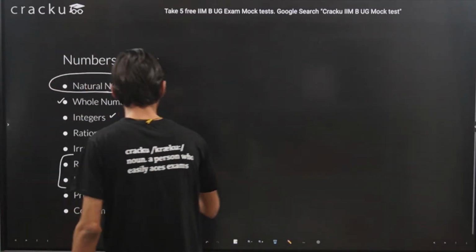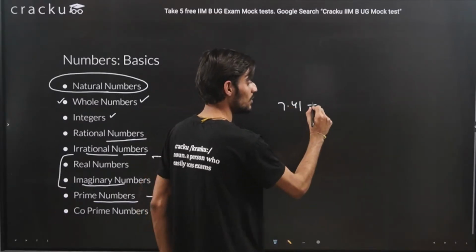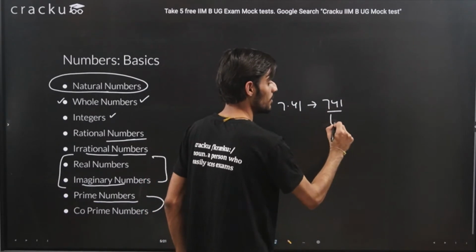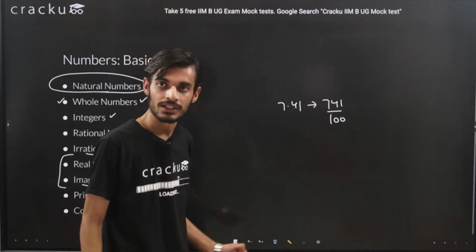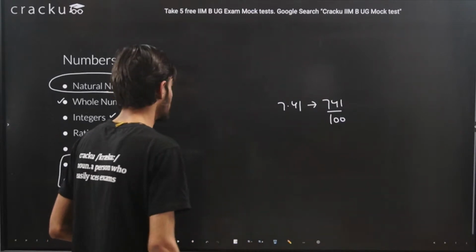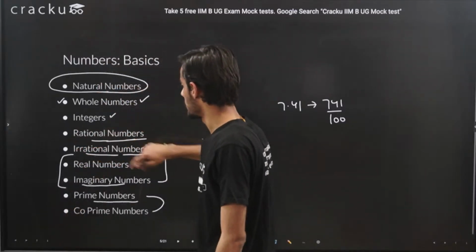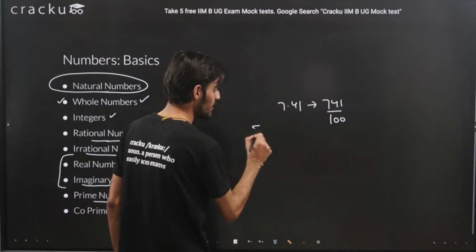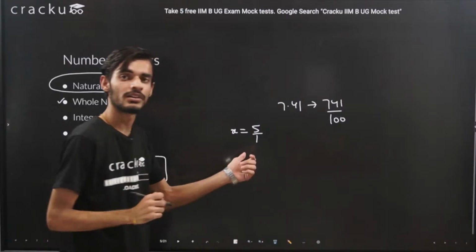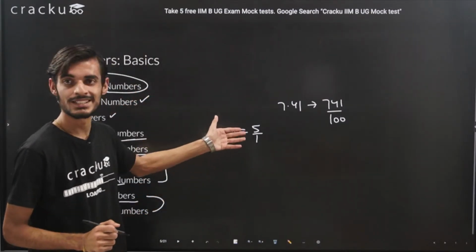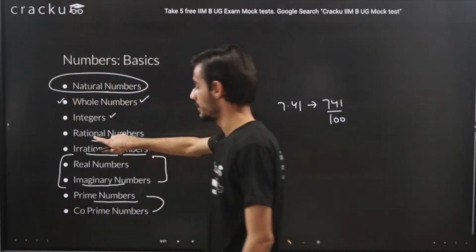So what are rational numbers? Let's say I represent a number like 7.41 and so on, you will be able to represent it in the form of p by q, that is, there is some integer in the numerator as well as some integer in the denominator. Also, integers are termed as rational. Let's say I take an integer 5, so x is equal to 5, and I can just take 1 in the denominator. So I have been able to represent this number in the form of p by q. So essentially all the integers are also rational numbers.